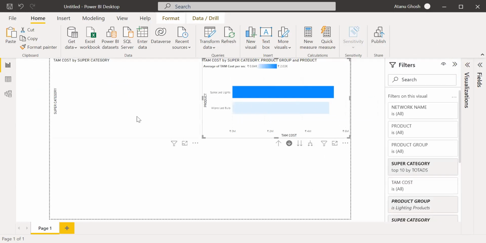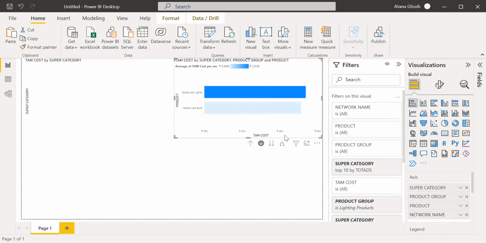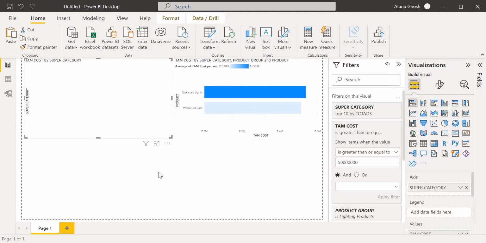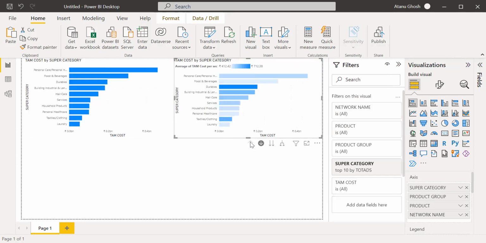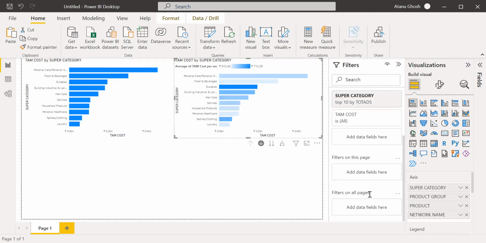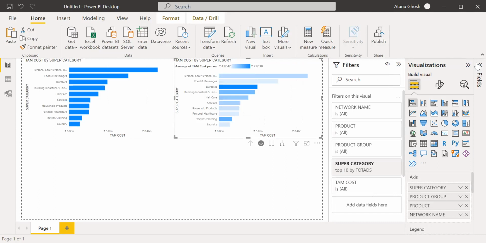Interesting. So this is cross filtered, so that's why it is coming. It was cross filtered.